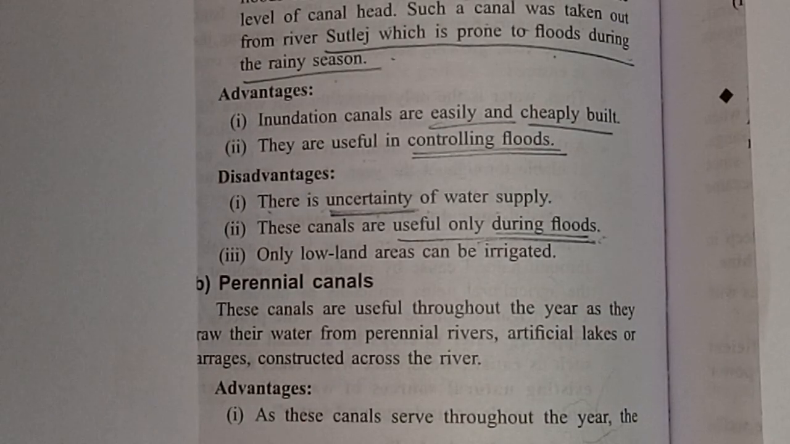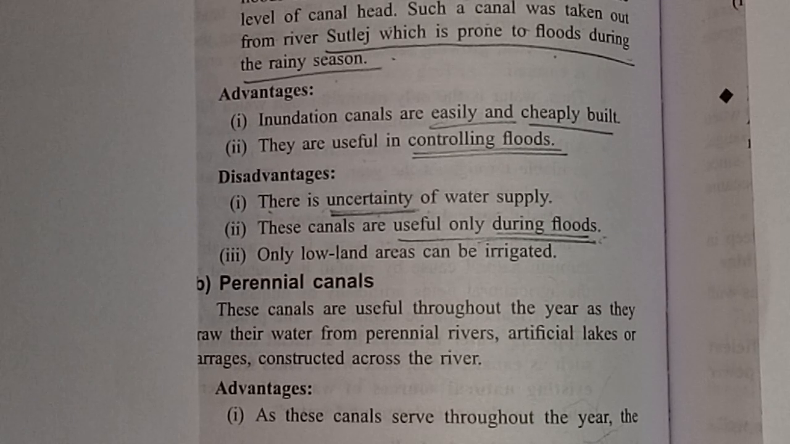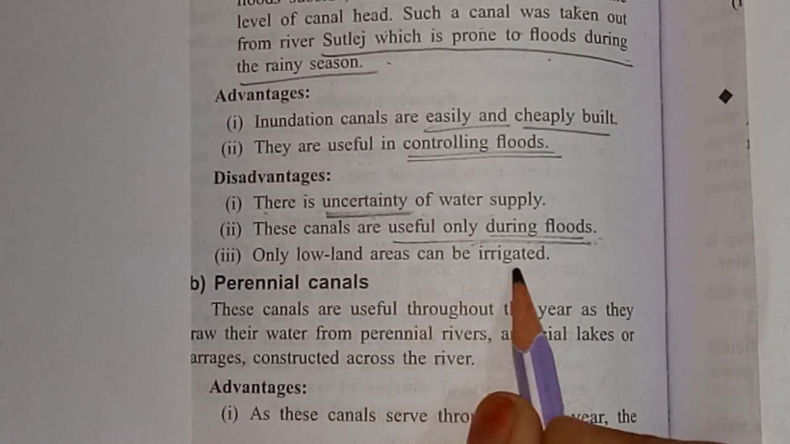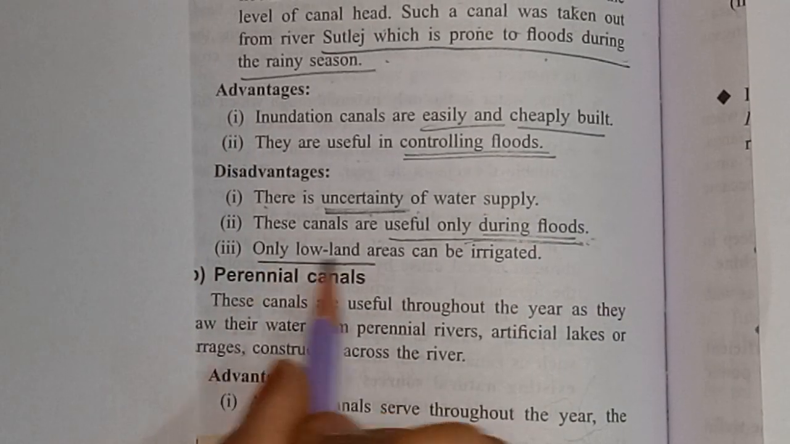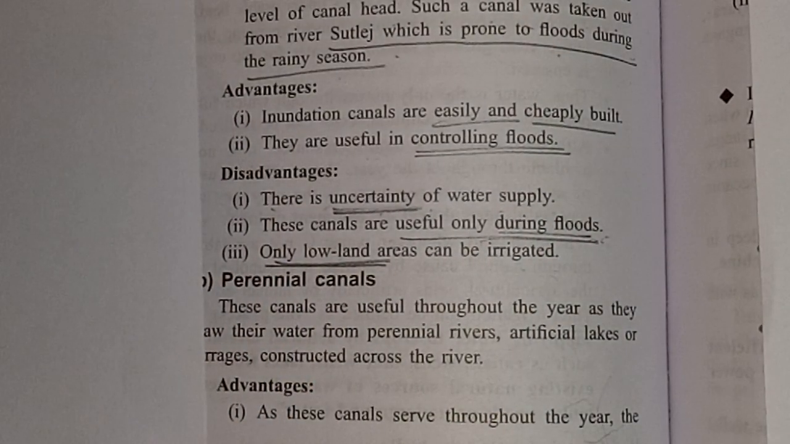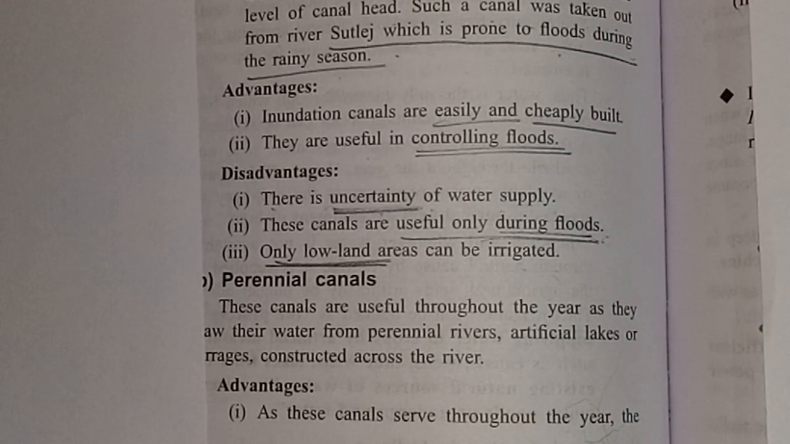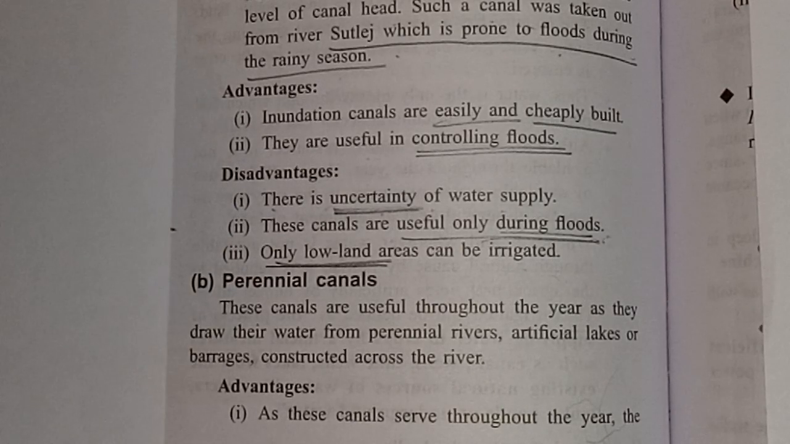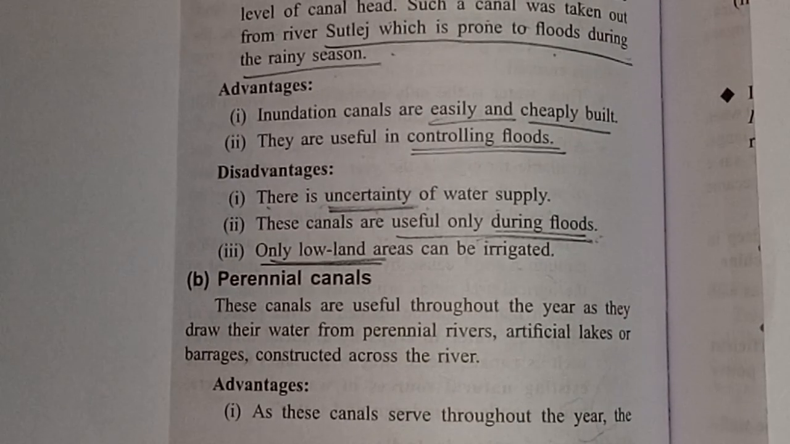Only if rain is low, if less rainfall is there, then how can we utilize these dams and these barrages? So this is the point of thinking, how we can use these canals. See the third point, only lowland areas can be irrigated. Only, underline, only lowland. So these are the disadvantages of inundation canals.